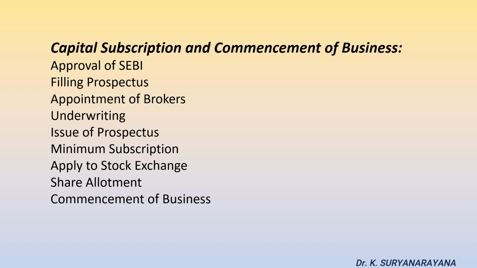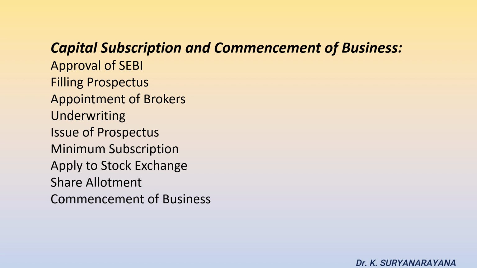Applying to stock exchange. A company should be listed in any of the stock exchanges to be able to trade its securities. Stock exchanges verify the financial status of the company, grant permission to get itself listed in the stock exchange. In case if the company does not obtain permission within 10 weeks from the date of closing of subscription list, allotment becomes invalid. Company should return money to the applicants within 8 days.